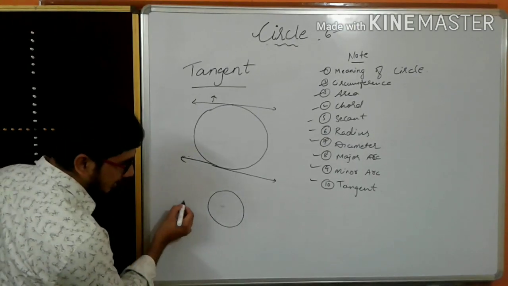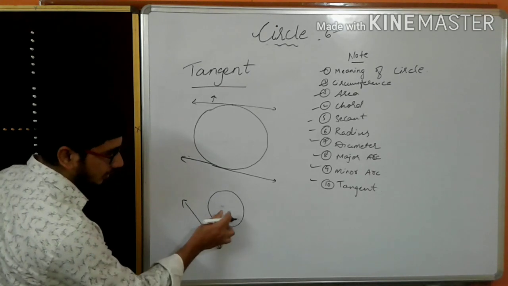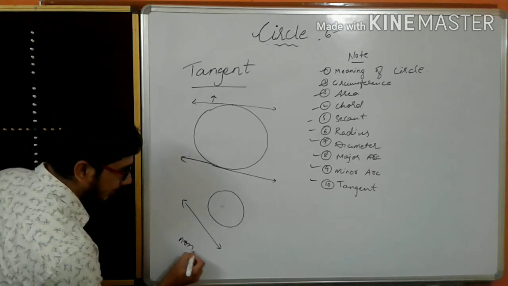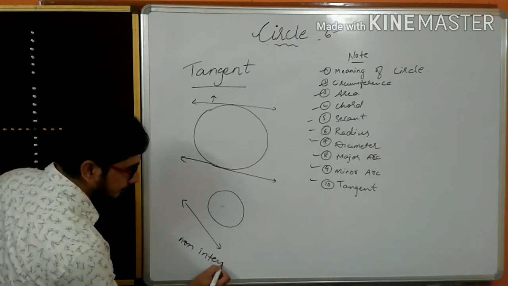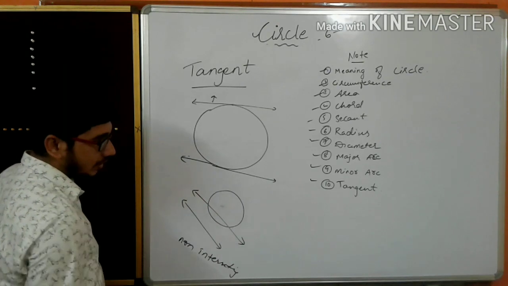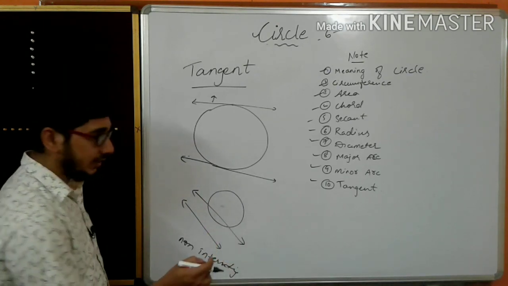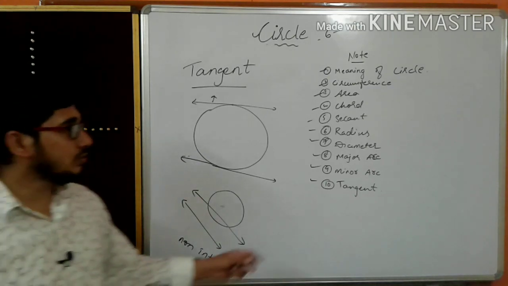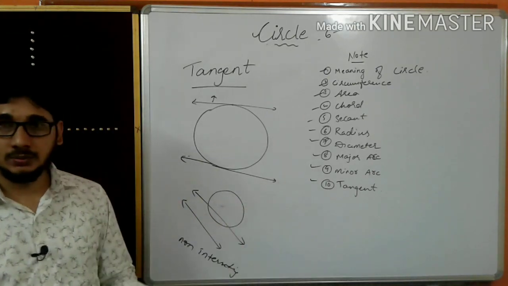Now this line, this is a circle. This line is a non-intersecting line. This is an intersecting line, and this we call a secant. That is the difference between those two. Let us go for the concept using some models.